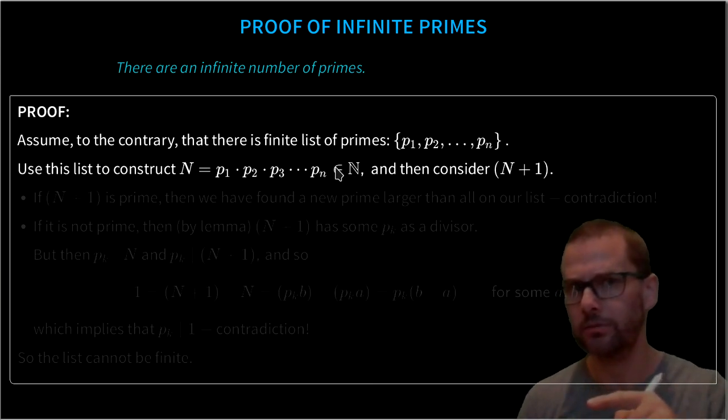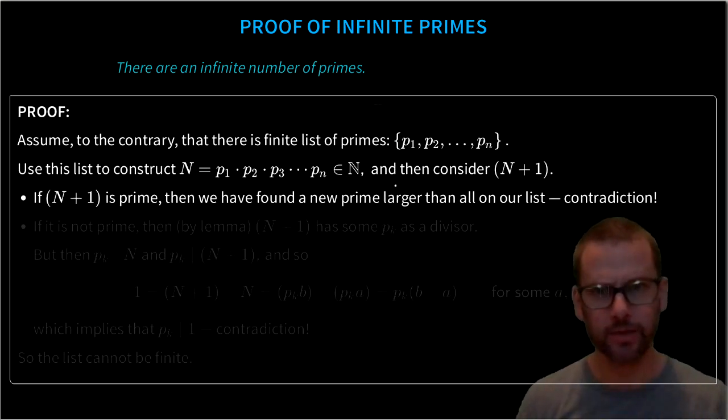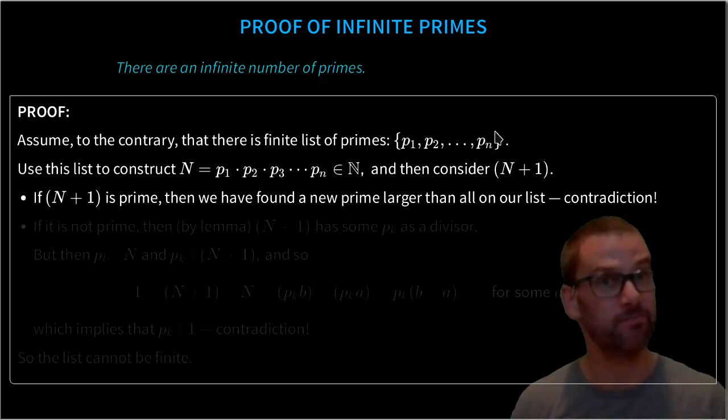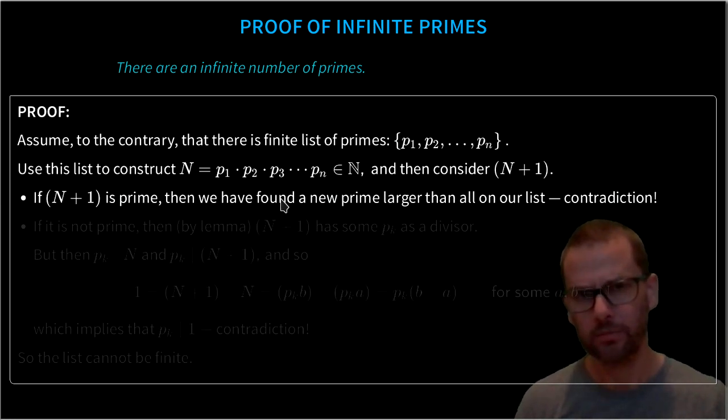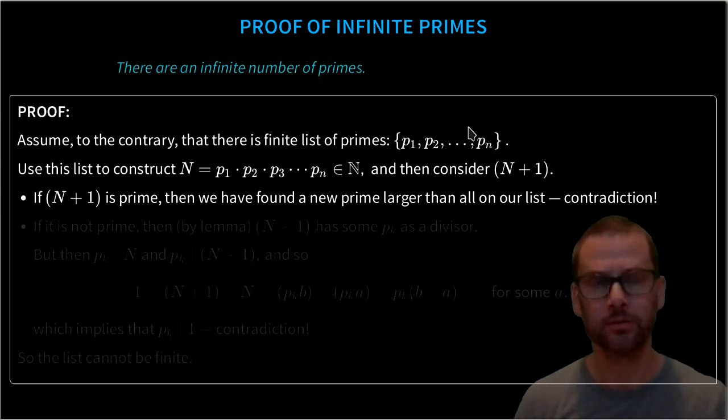And then let's think about that thing plus 1. Well, that thing plus 1 is either prime or not. If it is prime, then we've found a number that's bigger than everything in this list, because it's a product of all of them, and it's prime. So we've found a new prime that isn't in our list. But this was supposed to be the list of all the primes. Well, then we shouldn't have another one. And so that's a contradiction.